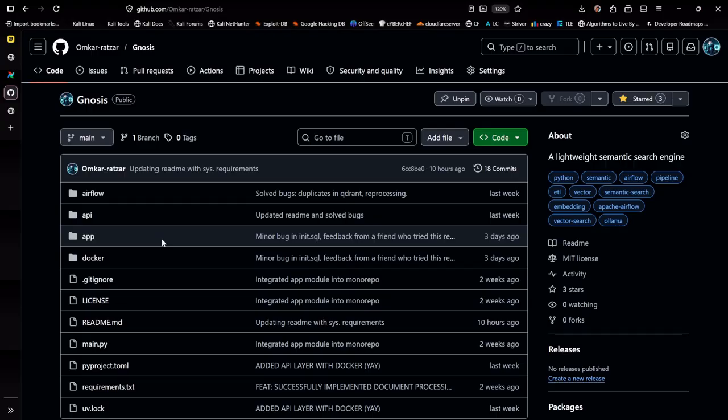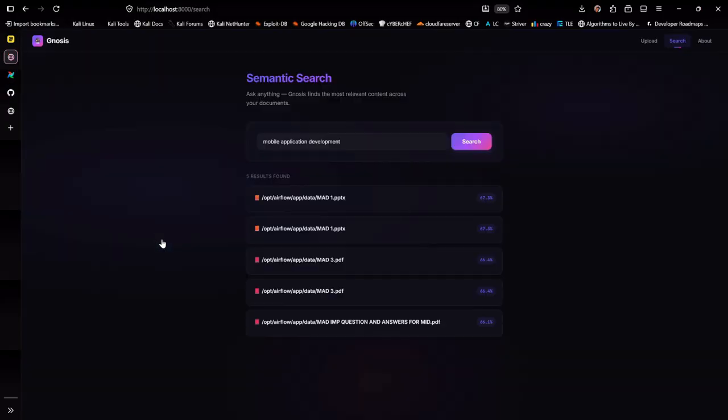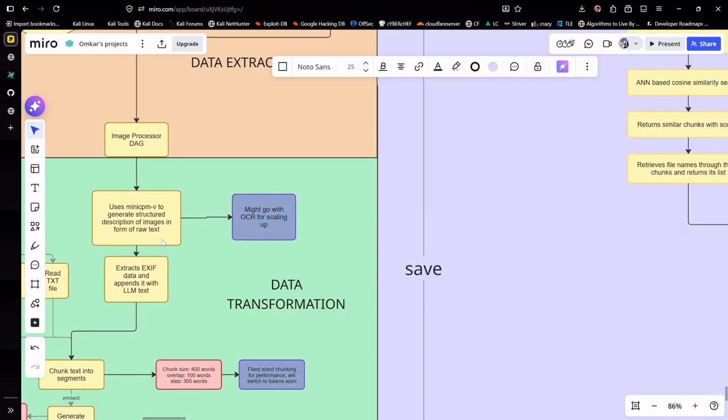All of this runs on your local machine, so it won't hurt to check it and run it, right? Clone the repo, run one Docker command, and you will have a whole working semantic search engine. So that's it from my side.